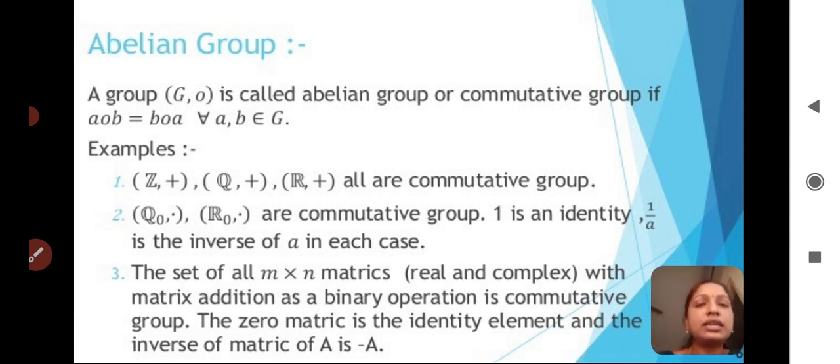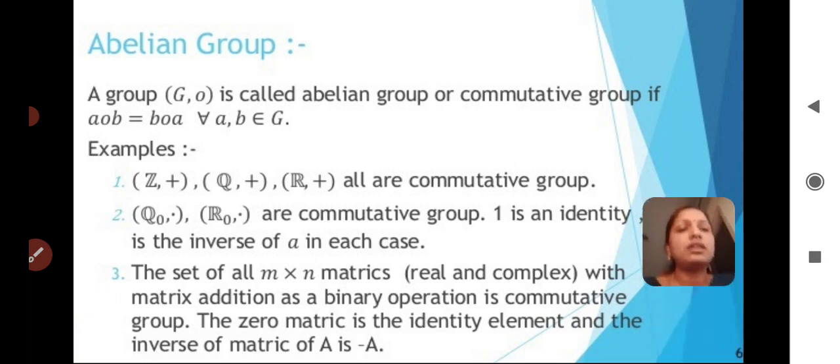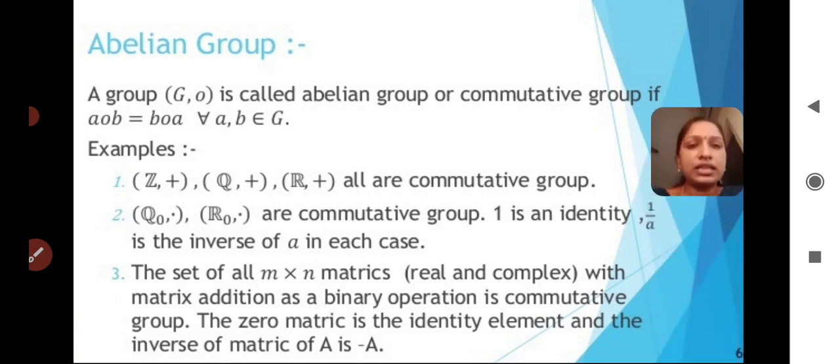The third one is nothing but the matrices. The type of matrices we are taking here is the set of all m by n matrices, real and complex, with matrix addition as the binary operation, which is a commutative group. So the set of all m by n matrices will form a commutative group under matrix addition.